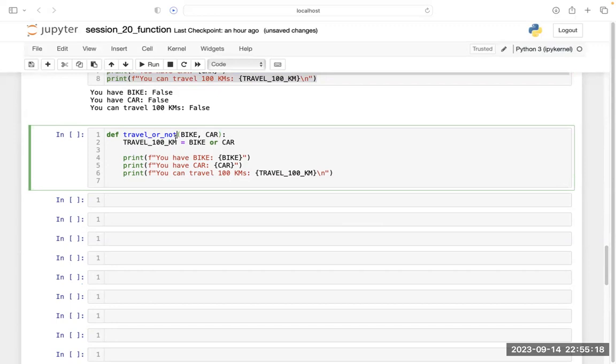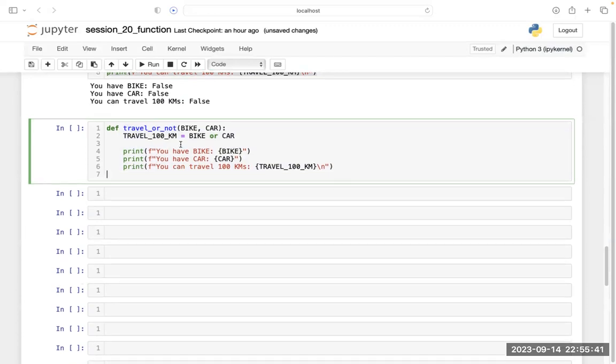So here, travel or not is the name I have written just to convey the intention. And inside that function, I have written these things. These are the body of the function. And I have passed as arguments this bike and car.